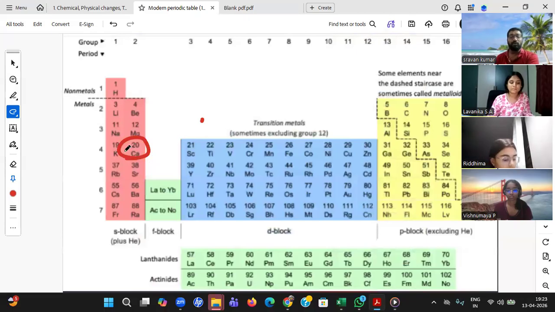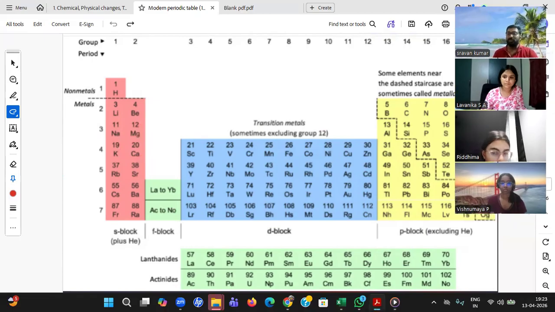Now to remember up to 20, do you have any trick? Why? Because you need to remember every element with its atomic number. Only then that will be worked out. So does anybody know any other trick? Anybody know?